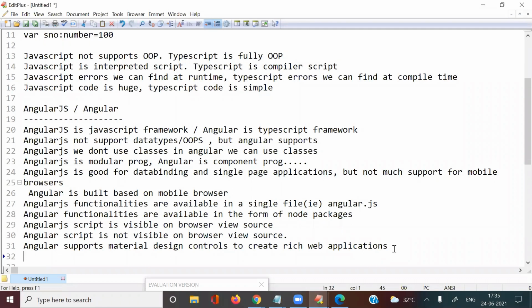Not only these points, for example from the single page application point of view, Angular is providing more features than AngularJS. So we have huge advantages in Angular compared with AngularJS. Is it clear? These are the main differences.